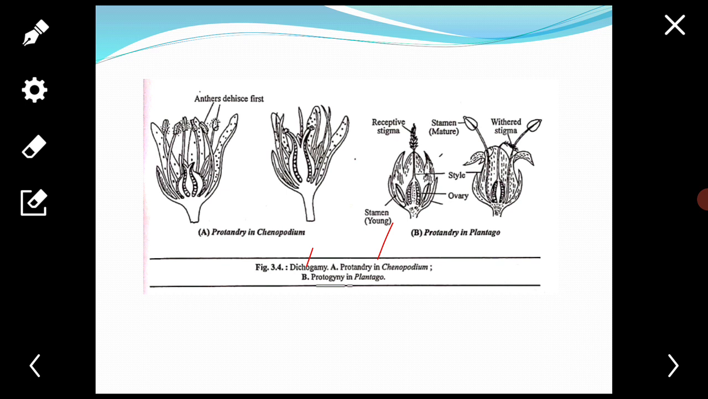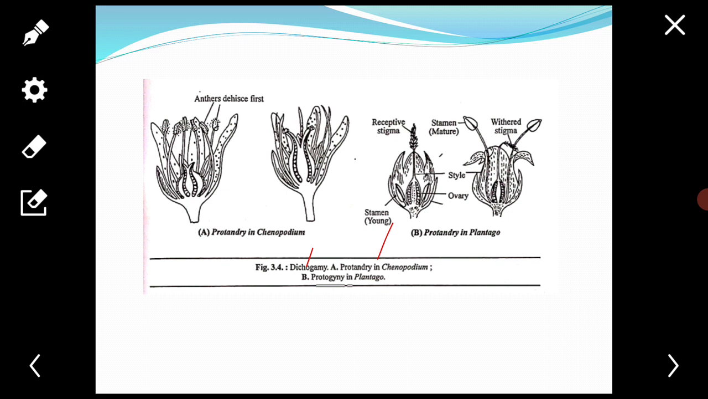Next is self incompatibility. In some plants, the mature pollen falls on the receptive stigma of the same flower but fails to bring about self pollination. It is called self incompatibility. Under such conditions, cross pollination is the only option.